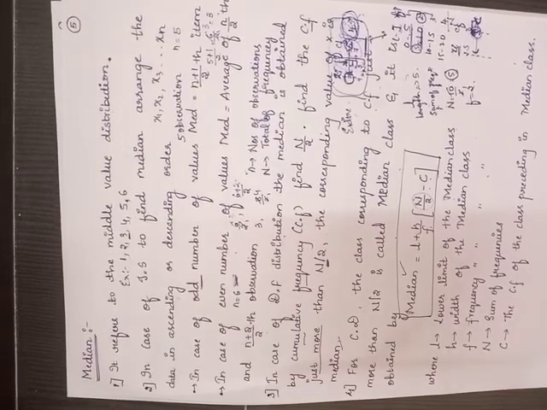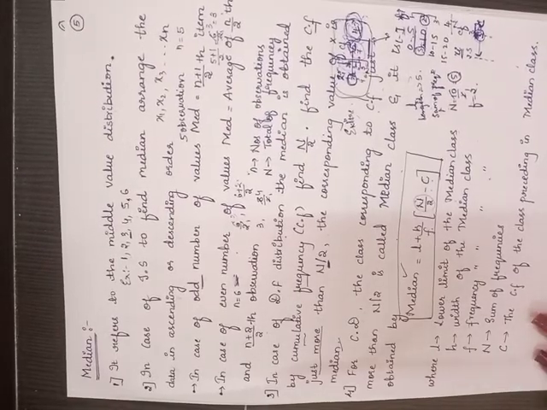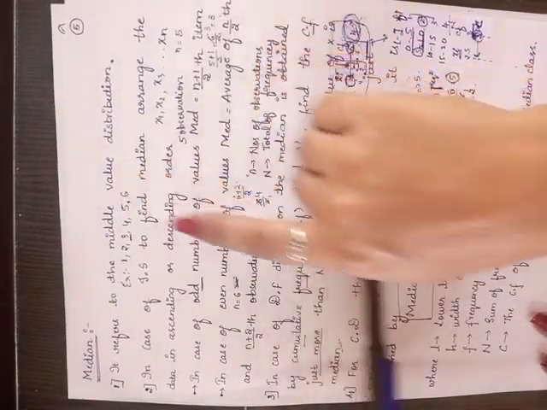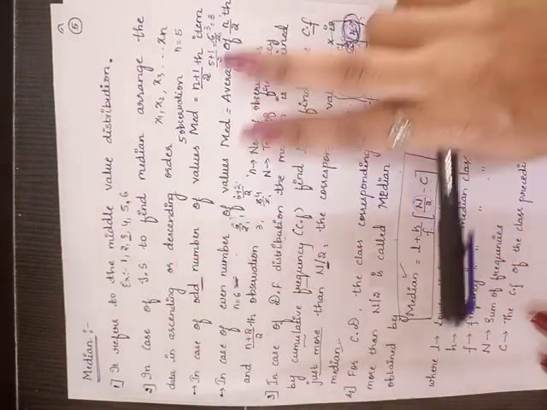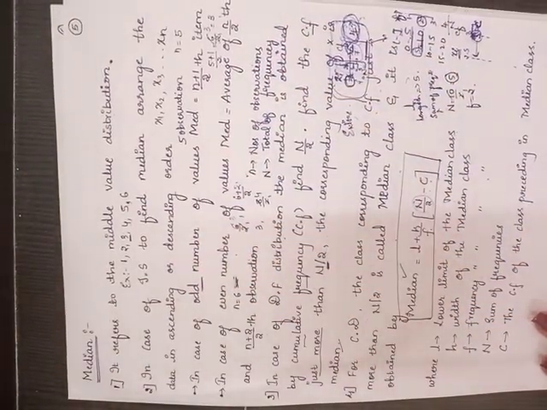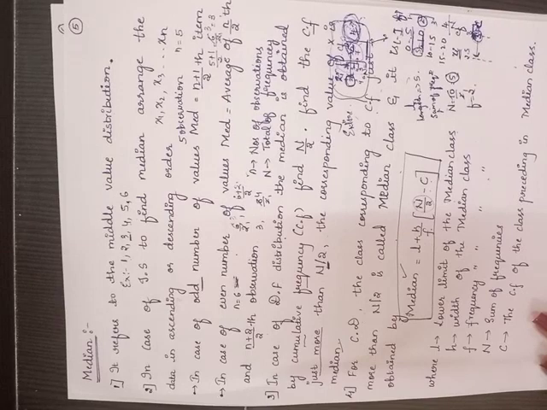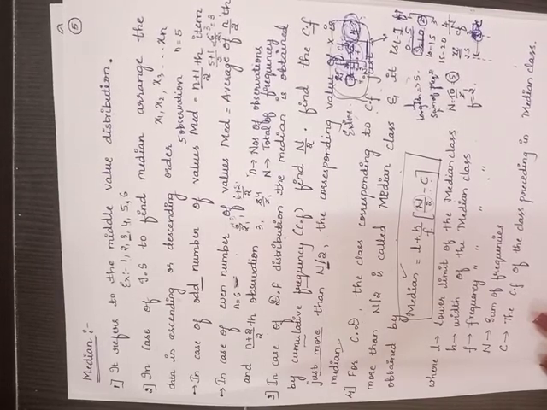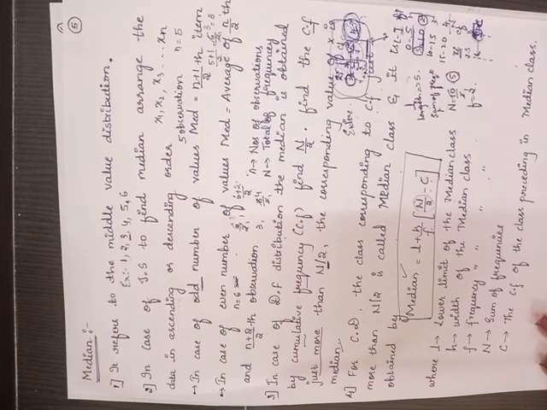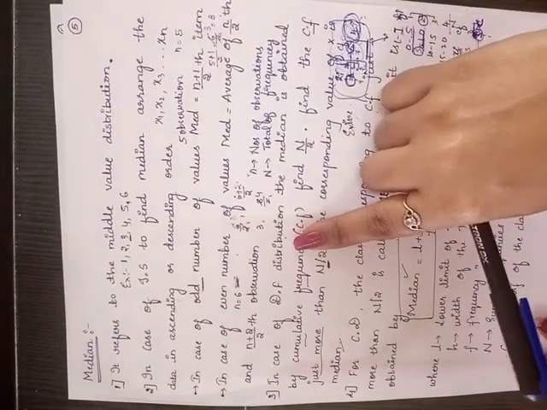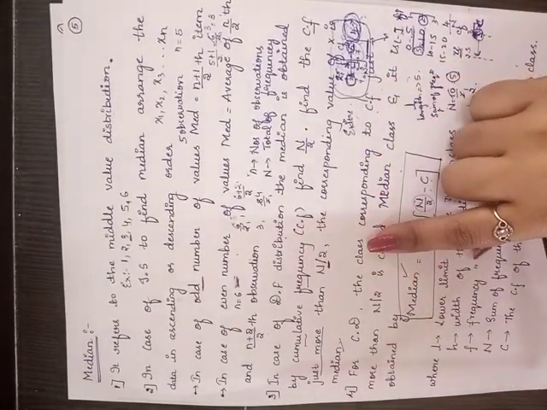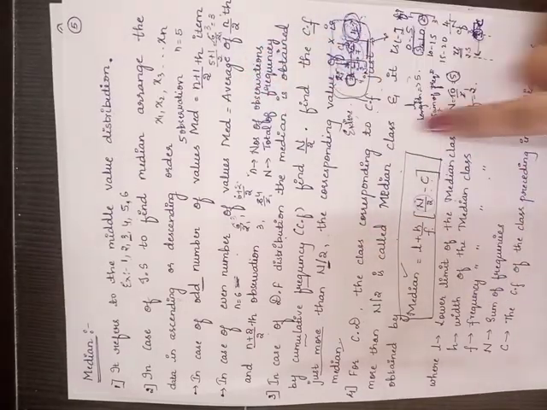Okay. So the first thing I explained was the middle value, and the next one, we have two cases. We already know those two cases. They are the individual series, which is called ungrouped data, and the grouped data. And grouped data has discrete frequency and continuous frequency distribution also. Hope this concept is clear.